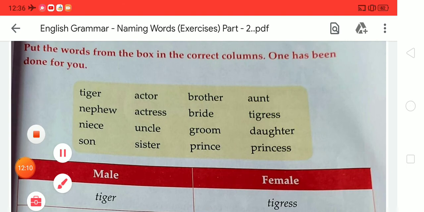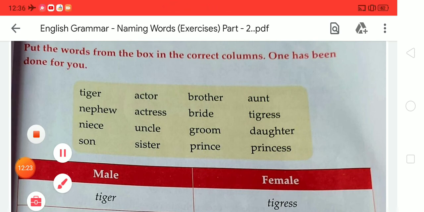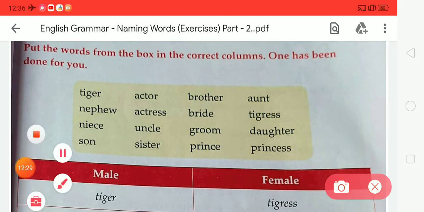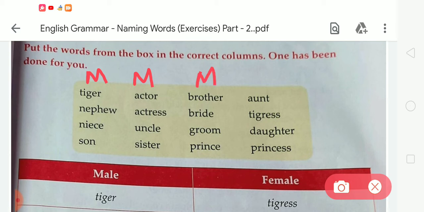Okay, student, the next is groom. Groom is a male word, so you have to write this word in the male column. Firstly, you have to find out which words are male and which words are female, and write M or F for that. Firstly, there is tiger. Tiger is a male word, so you have to write M. Actor is a male word, so M. Brother is a male word, so you have to write M.